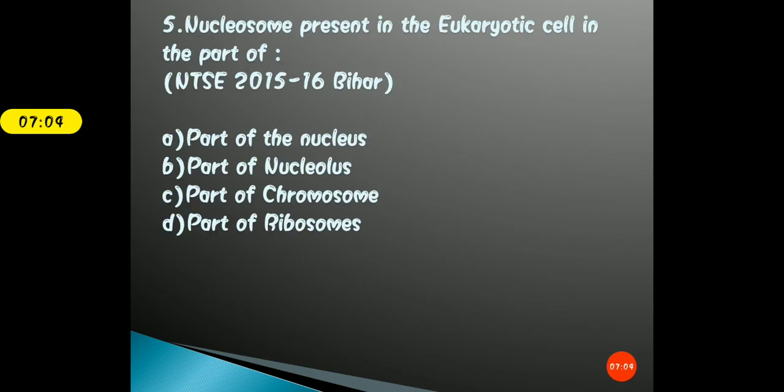Nucleosome present in the eukaryotic cell is a part of, and this question appeared in the NTSE 2015-16 Bihar. The options are A. Part of the nucleus, B. Part of the nucleolus, C. Part of the chromosomes, and D. Part of ribosomes. Students, this question is very important and very tricky. Nucleosome is present in the eukaryotic cell as a part of which part of the cell? Take your time, students. Mark the right answer.